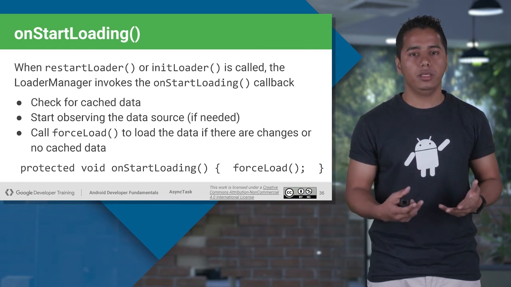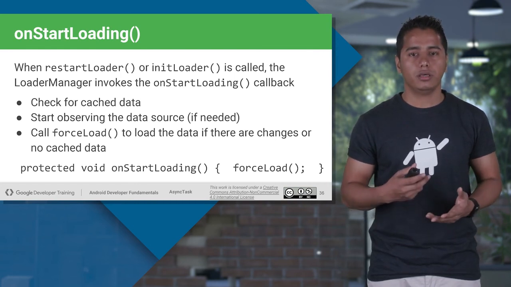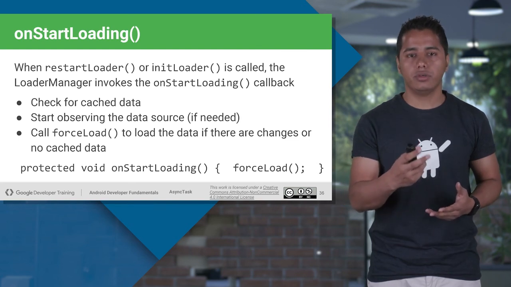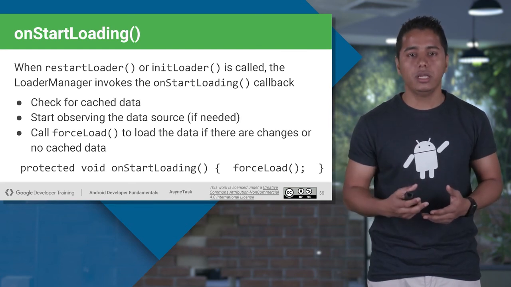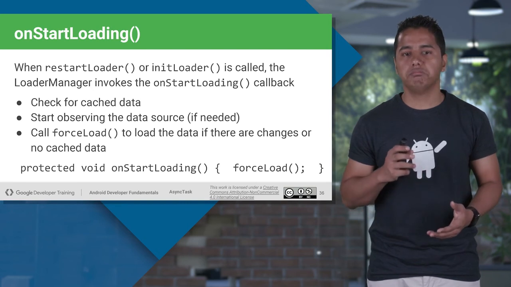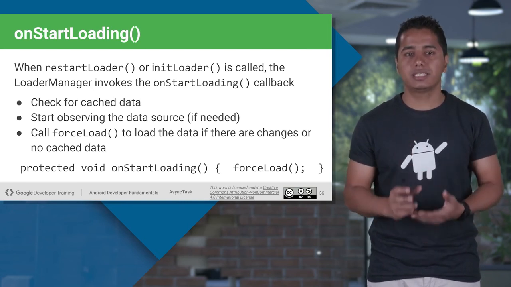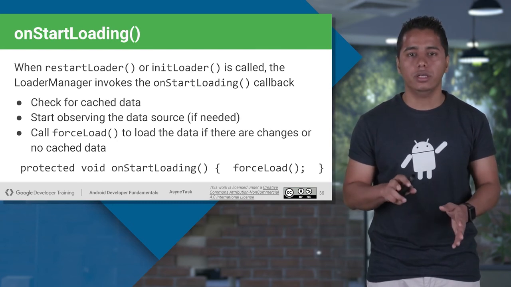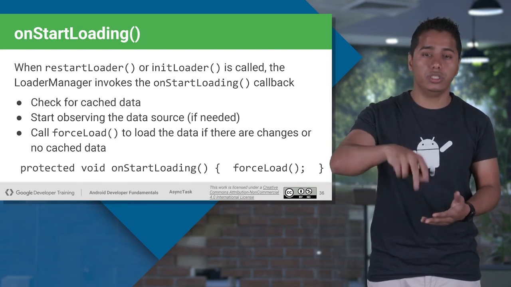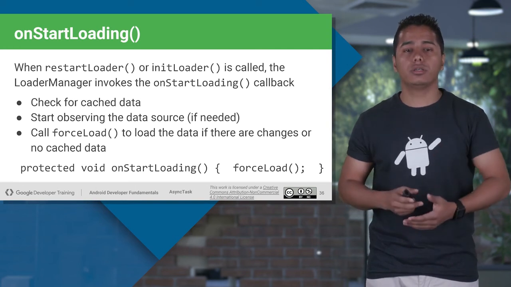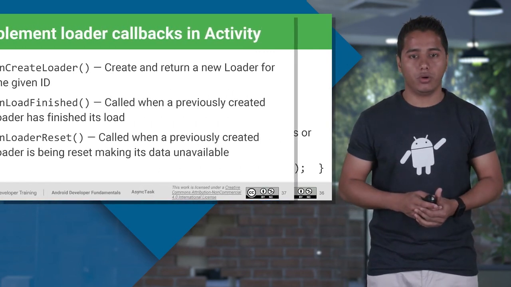Init loader will be called for the very first time whenever you are initializing your loader object. Restart loader is used when your loader has finished and you want to restart it again; your on start loading method will be called.